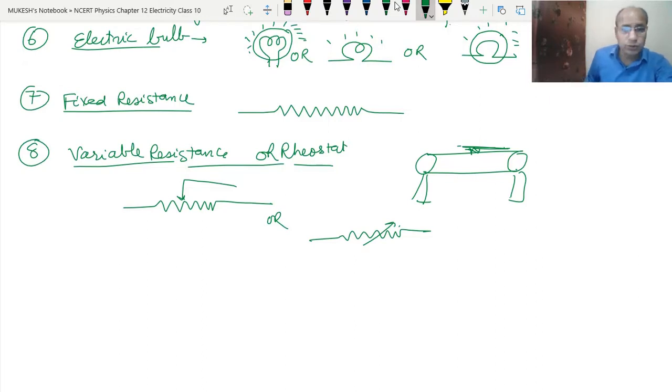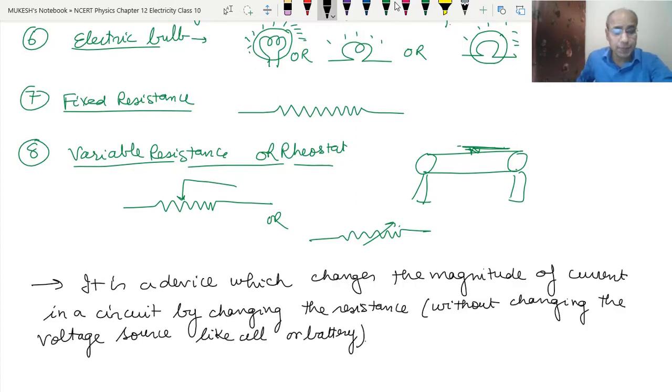Now let's do some description of the variable resistance. What is the variable resistance basically? Suppose we have a fixed source of electricity, so we cannot change the potential difference at that time, but we need to change the current in the circuit. So how can we achieve it? By using the variable resistance, the rheostat.